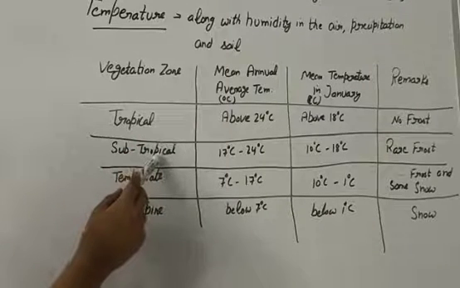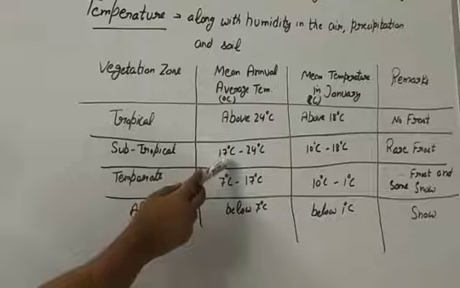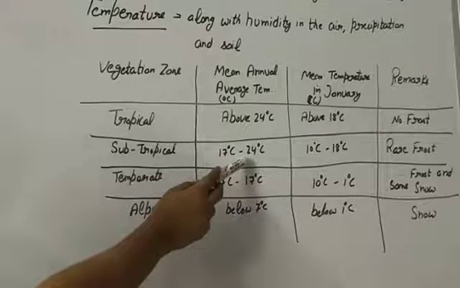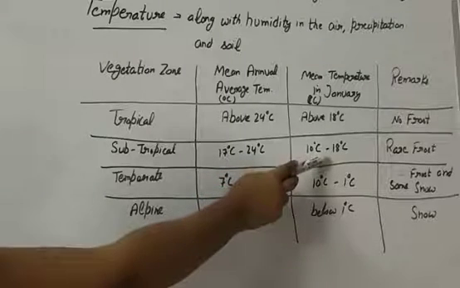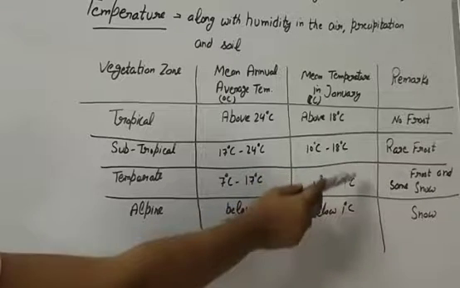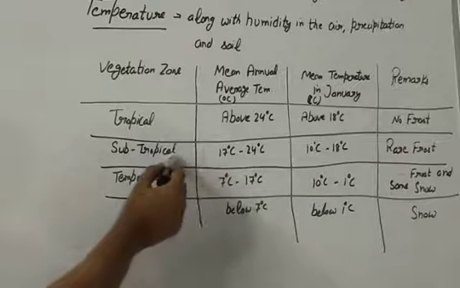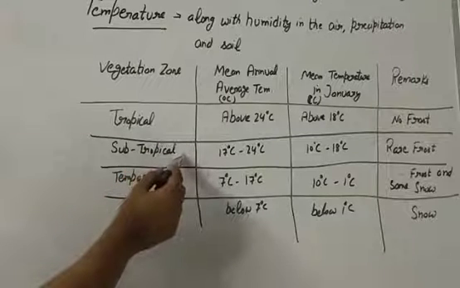In the subtropical vegetation, the temperature is 17 to 24 degrees Celsius in summer, and in winter the temperature is 10 to 18 degrees Celsius. That's why we find very rare frost here. But the density and the height of the vegetation are less than the tropical vegetation.